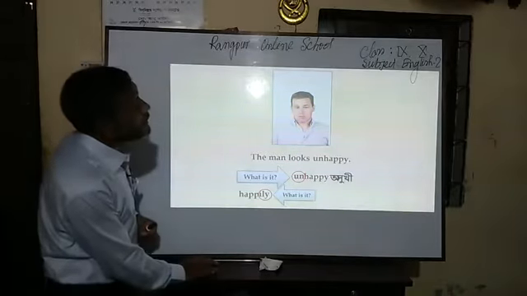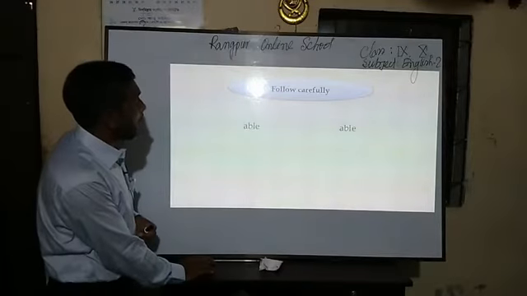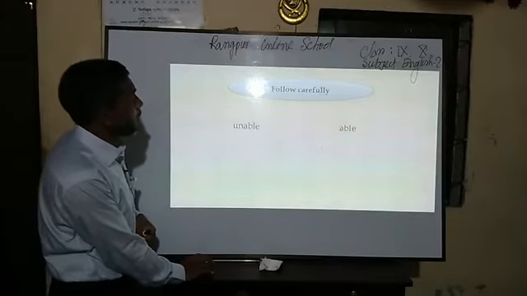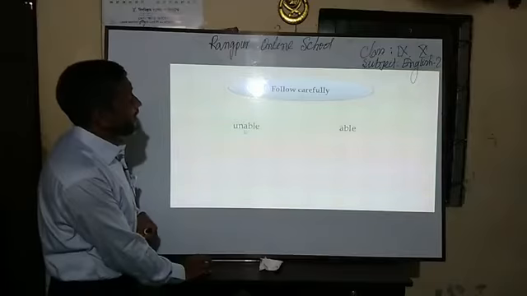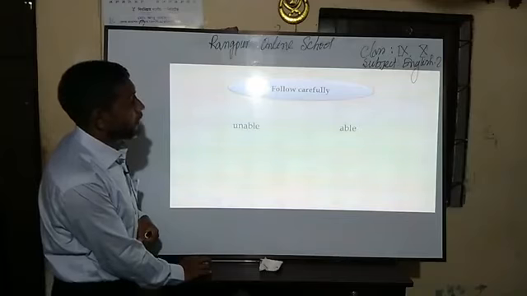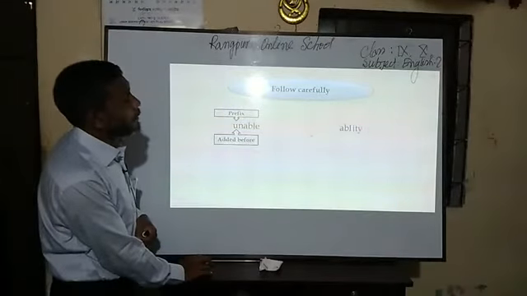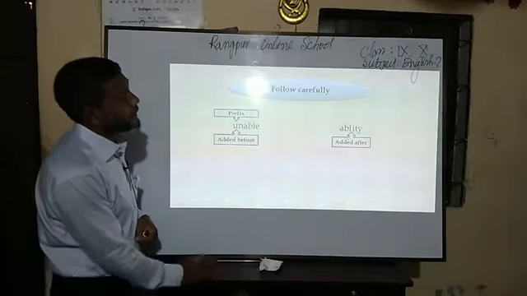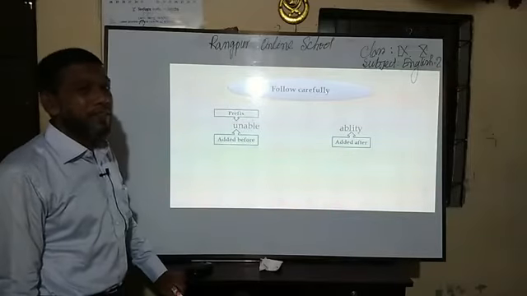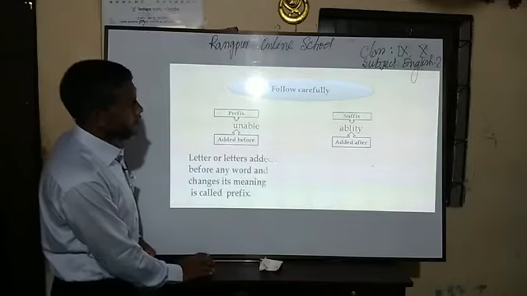So dear students, it was like this. If you think this is a root word, and I use a prefix, it will be an opposite word of able. The opposite word of able is unable. But here I have used a suffix. The word was an adjective, but after adding this suffix, the word has been changed into a noun. So only these two things will happen everywhere.